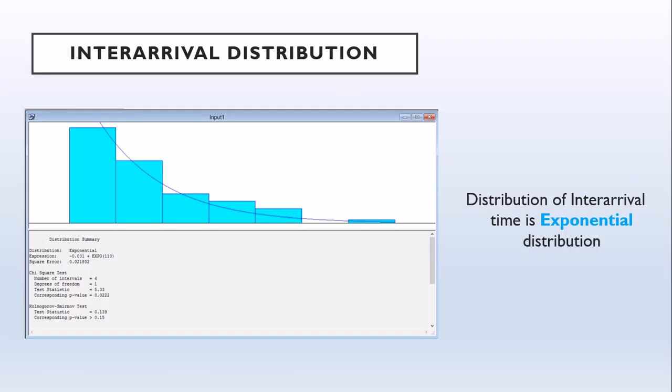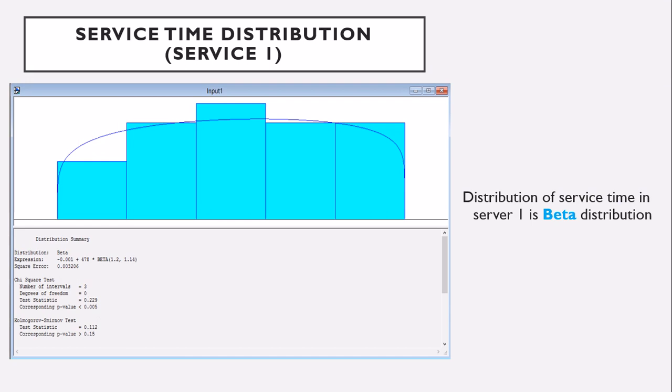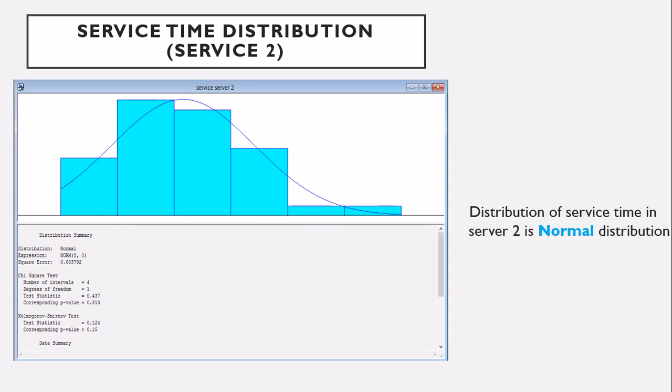And here is the inter-arrival distribution. We got that the distribution of inter-arrival time is an exponential distribution. The distribution of service time in server 1 is a beta distribution, and the distribution of service time in server 2 is a normal distribution.